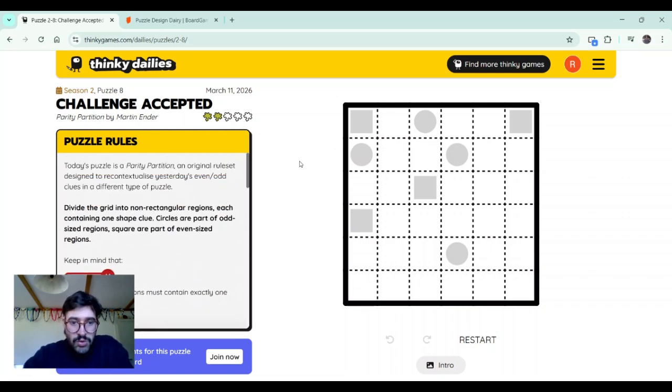Okay. So, containing the shape clue. Circles are part of the odd size regions, squares part of the even size regions. So basically, we know that this is gonna be an even size region, and it cannot be two because otherwise it will be rectangular. So it needs to stretch at least two more.